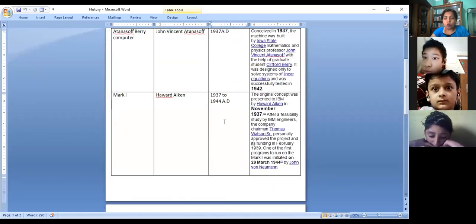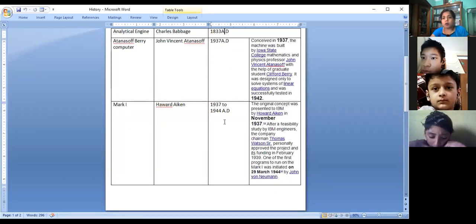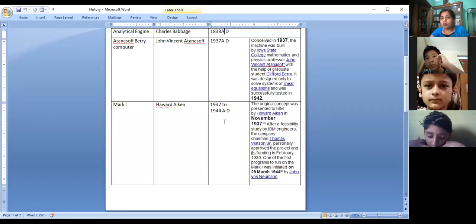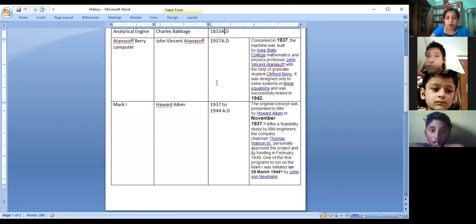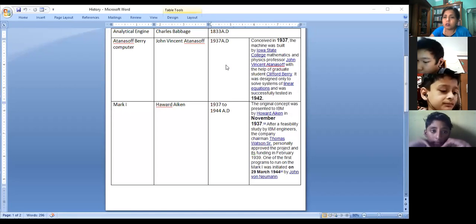When we talk about IBM, the person who helped him was Dr. Herman Hollerith, because he is the person who established IBM company. Before Mark 1, Dr. Herman Hollerith built the tabulating machine.